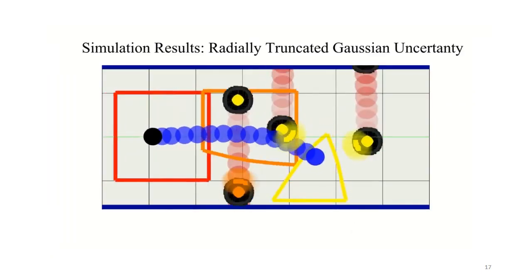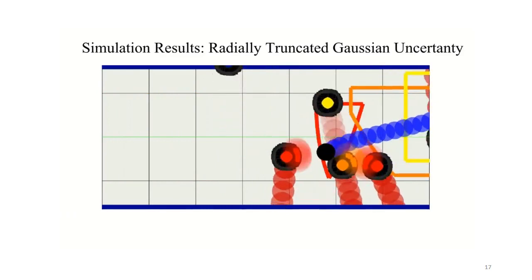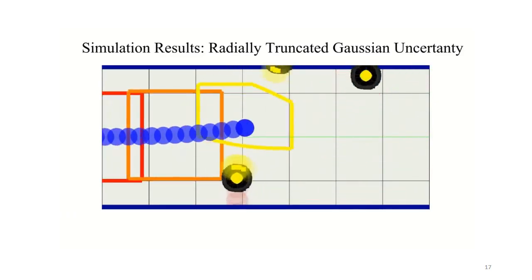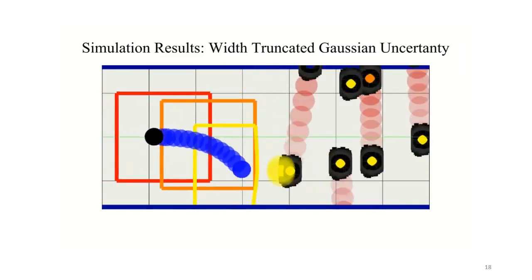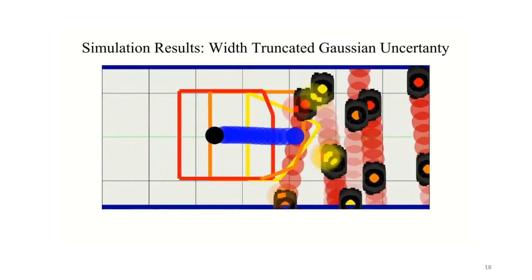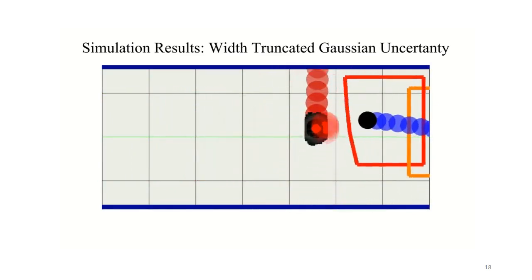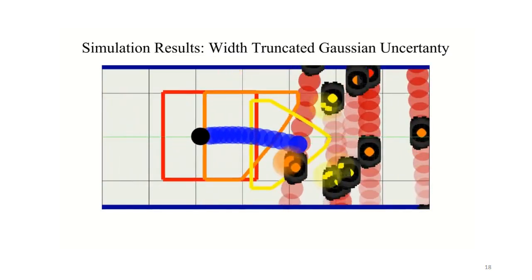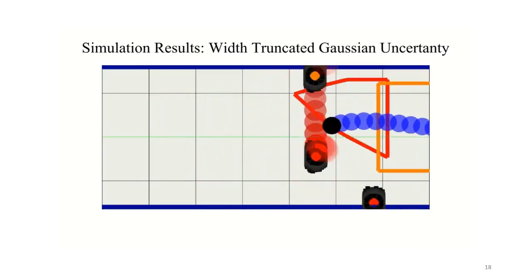We additionally did simulations for non-Gaussian distributions. So in this case, the distributions are radially truncated. And we can see that the robot still finds its way through the space quite efficiently. Now in this other case, we truncated the distribution in the width to indicate that pedestrians are crossing at this section of the road. And what we see is that the robot is moving towards this crossing, stops to wait for a spot where it can move through, and then moves when it's able to.